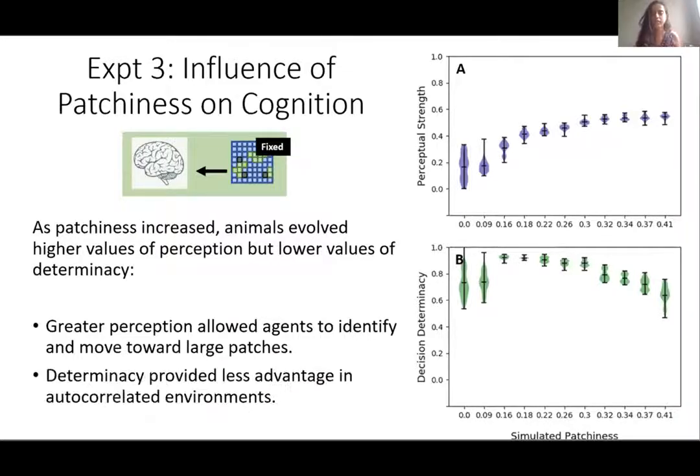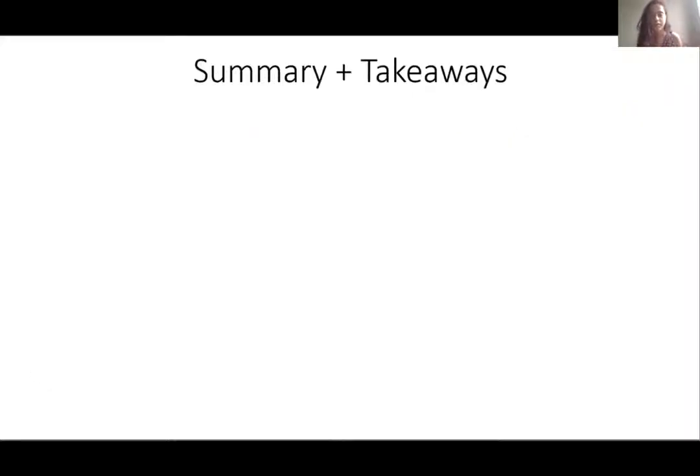However, decision determinacy did not provide much advantage in an autocorrelated, patchy environment. And we believe that this is because in patchy environments, if an agent was already in a fertile grid cell, it was likely to remain in a fertile grid cell regardless of which direction it moved. So determinacy was less essential to survival in a patchy environment, but more essential to survival in a more random environment. So here I've discussed the influence of patchiness on cognition, and I've completed my results, and I'm going to now move on to the summary and takeaways.